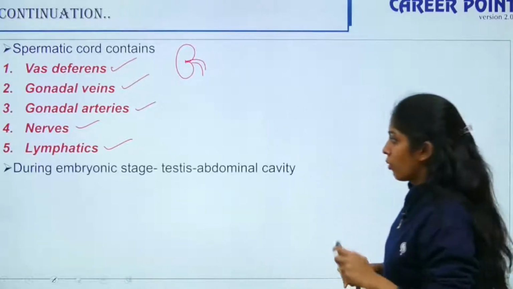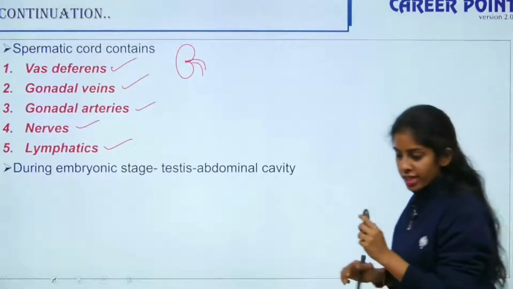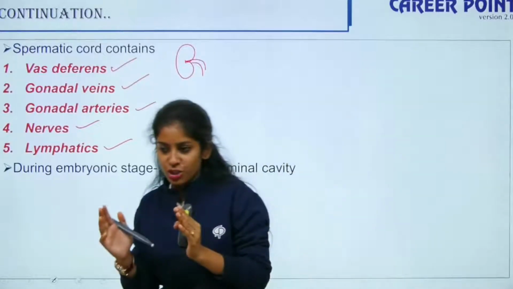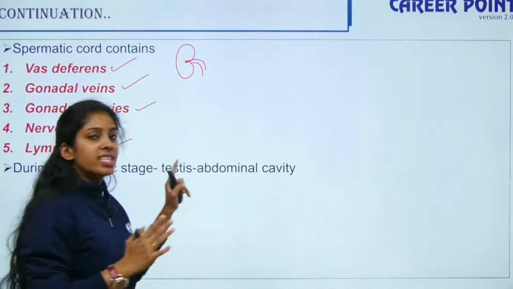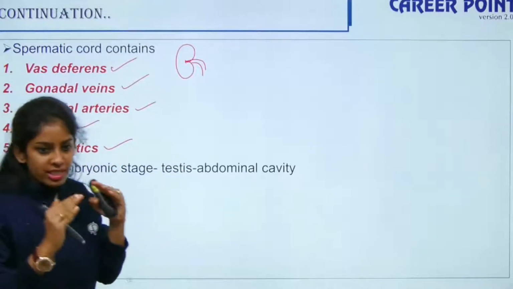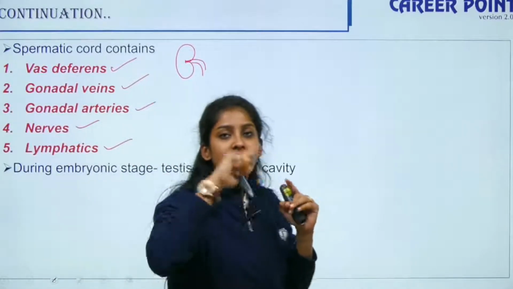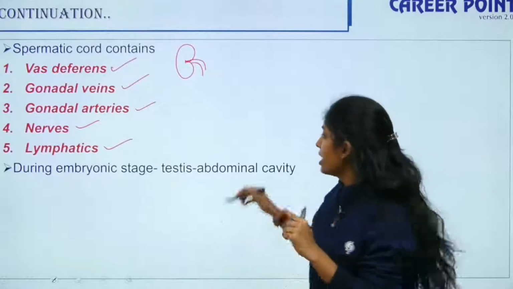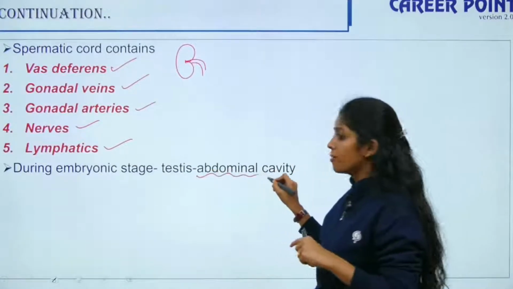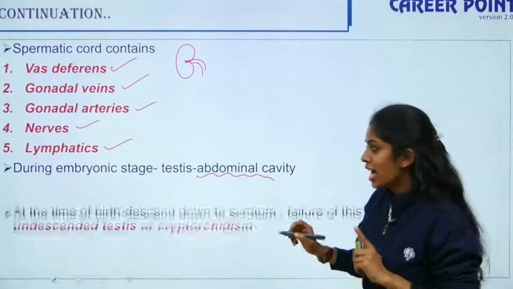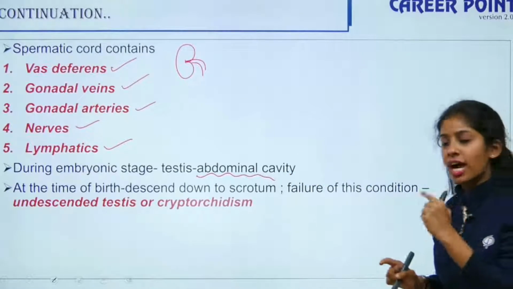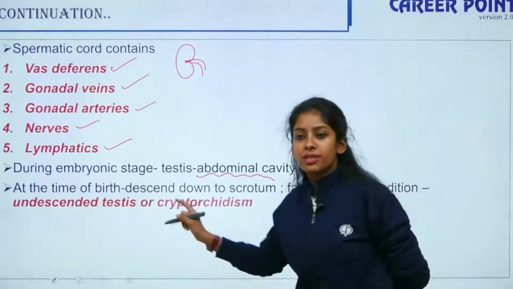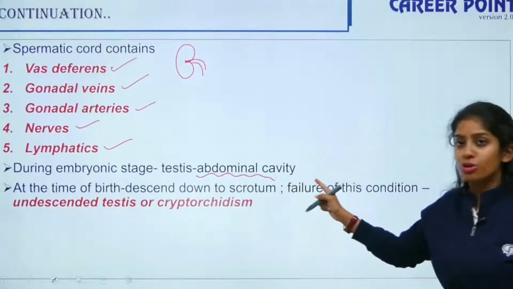Fine? Okay. During the embryonic stage, at the time of gestation, when the baby is inside the mother's womb, the testis is present in the abdominal cavity, not outside it. At the time of birth, at the time of child delivery, the testis has to descend down to the scrotum.